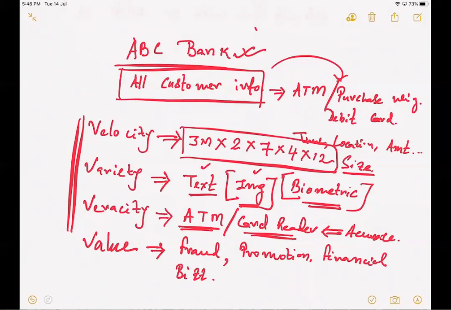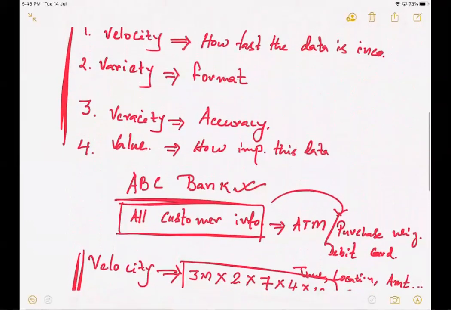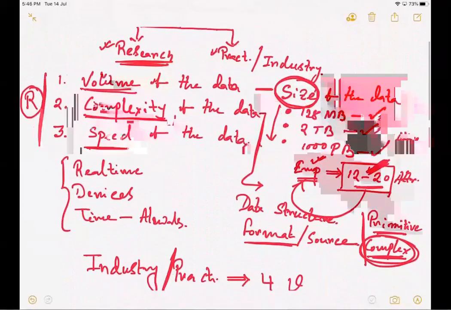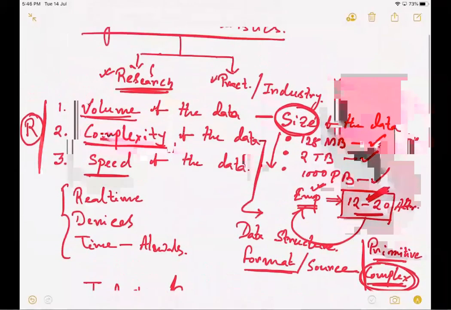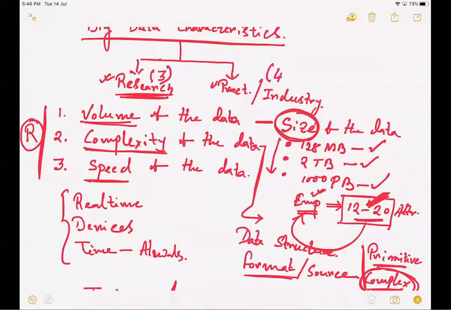So now there are two classifications. Let us quickly summarize. The first category is by the researchers, where the researchers define the data with the help of three parameters, which we call volume, complexity, and speed. Whereas the industries or the practitioners consider big data in terms of 4 V's, which are velocity, variety, veracity, and value.